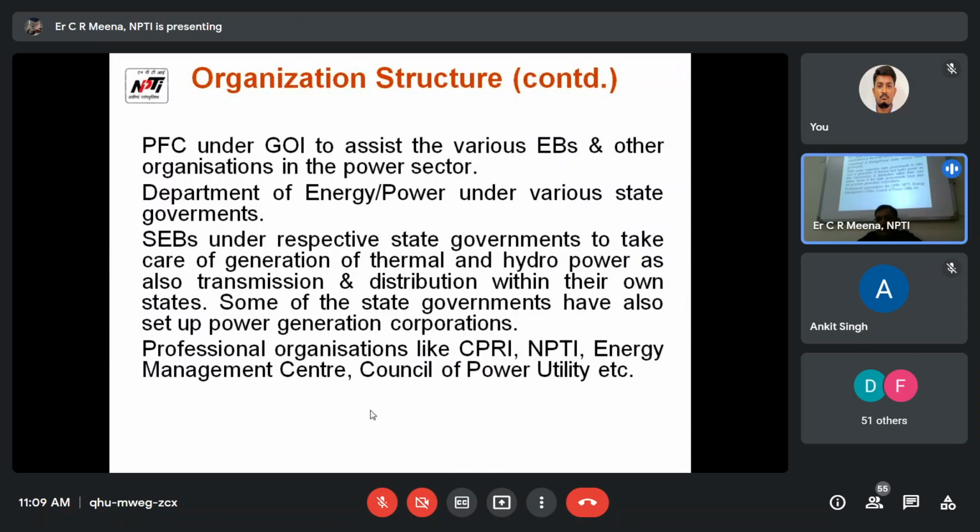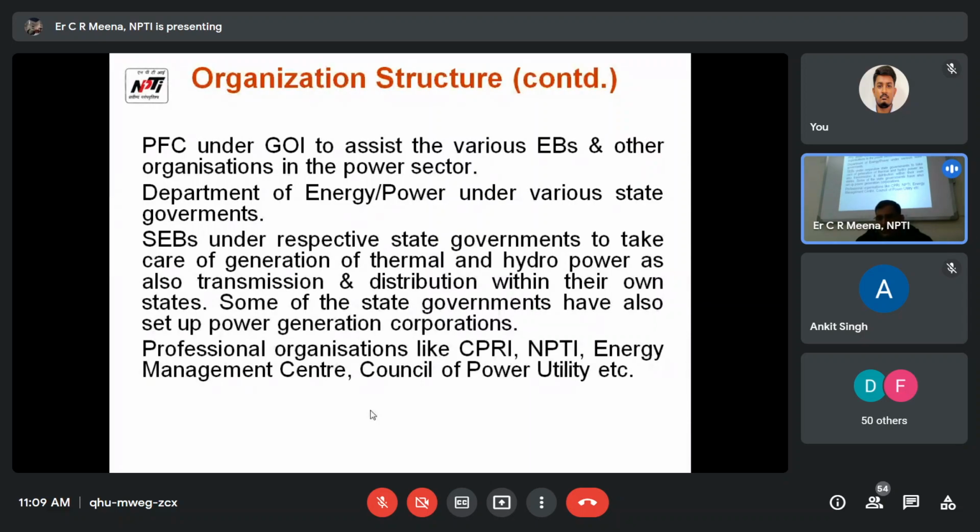Some state governments have also set up power generating corporations. Before 1975, all states had an electricity board. Some, like Assam and Himachal, still have a state electricity board. But if we talk about Rajasthan, transmission is separate, distribution is separate, and generation is different. Generation has two companies. So some state governments have converted their state PSUs in the power sector.